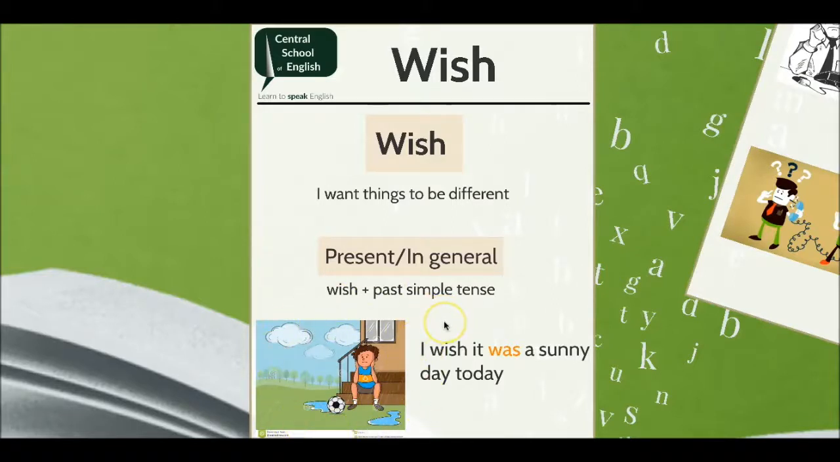For example, if it is a cloudy day and you would like the weather to be different, you might say, I wish it was a sunny day today. In this sentence, we used the verb wish plus the past simple, even though we were speaking about a situation in the present.